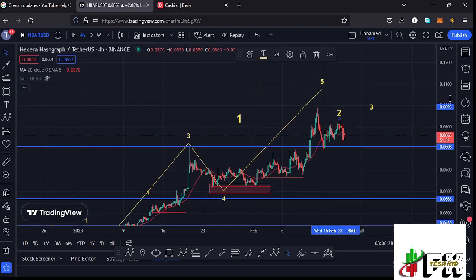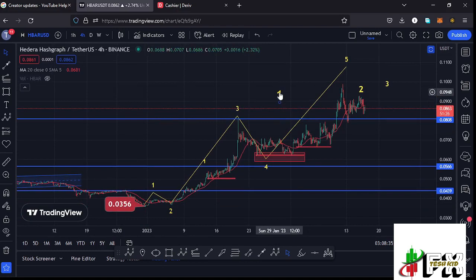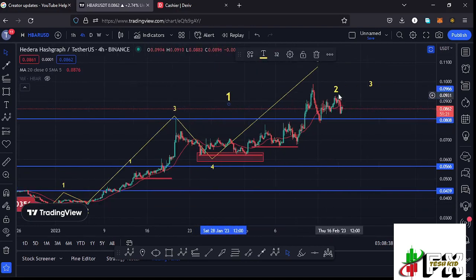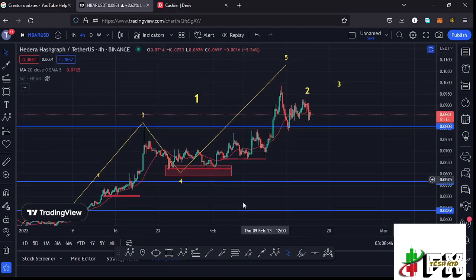And the reason I'm saying that is because after seeing this 5-wave structure to the upside, I now believe that Hbar has completed the formation of a larger Elliott wave count 1, and there are chances that whatever we are seeing at the moment is the formation of a larger Elliott wave count 2, which is a corrective wave. And because of its corrective nature, we also expect to see an ABC corrective structure, which we are seeing over here having this as the wave A.